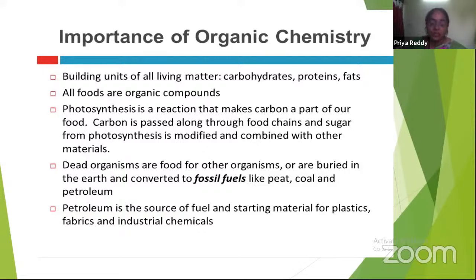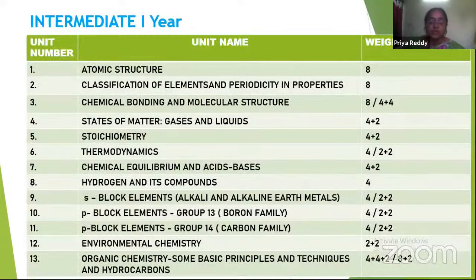Carbon is taken from the plants by us through photosynthesis. Even dead organisms and fossils have organic molecules. Petroleum, fuel: without fuel we cannot live nowadays, and petroleum consists of organic materials only. So this is the importance of organic chemistry.